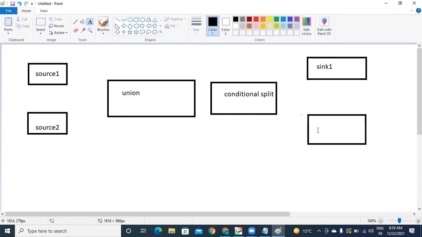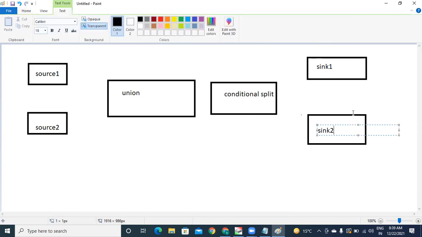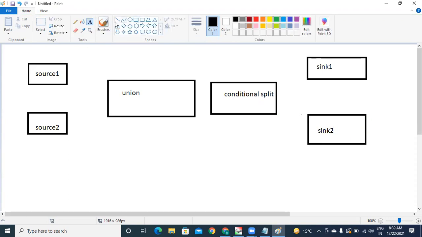Here, sync 2. Totally, now this entire thing is your data flow. Now you please check it. Understood? Okay. This is case number 1.